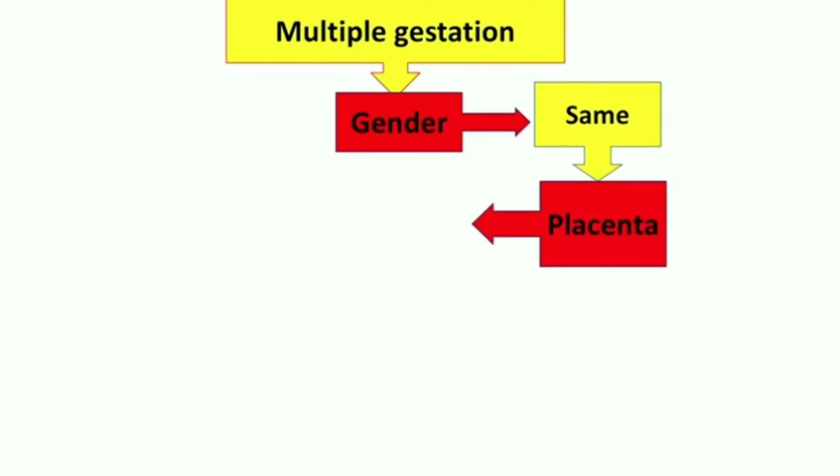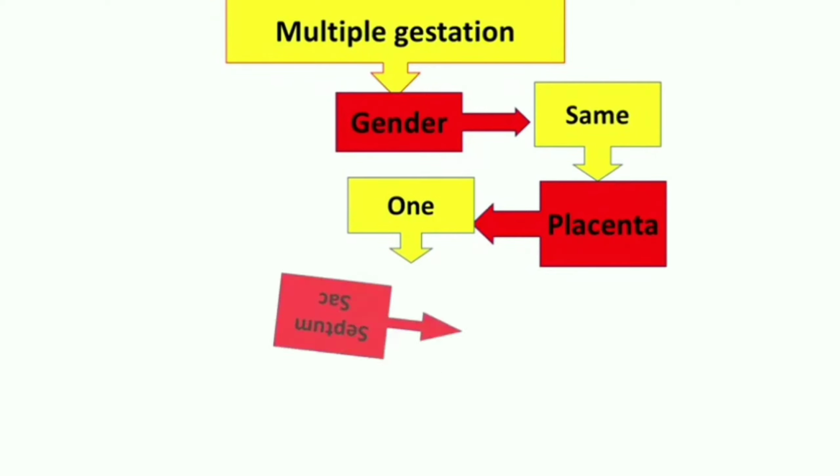Okay, now again we have the approach to multiple gestation. We look for gender. If the gender is same, we look for placenta. In the previous slide we had two placentas. Now we have a single placenta. Okay, if we have a single placenta, we look for septum or sac.